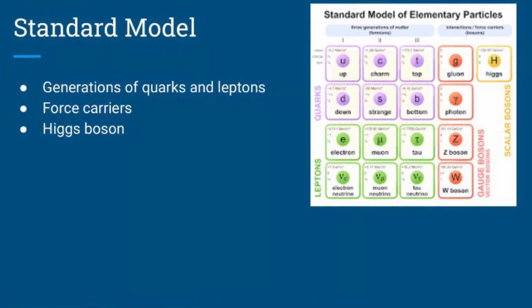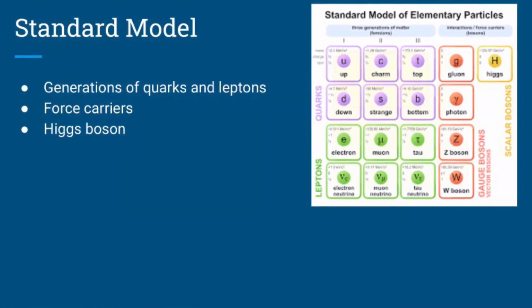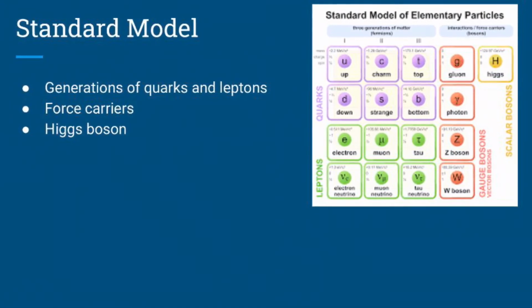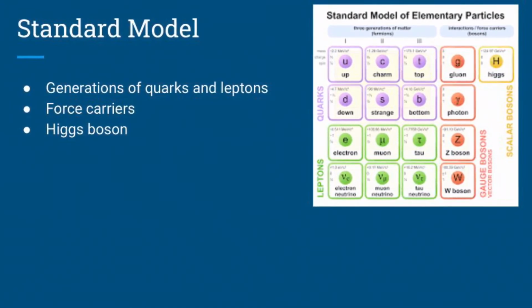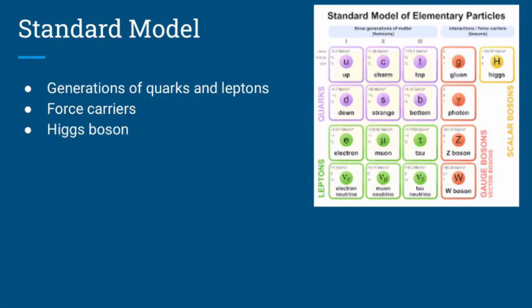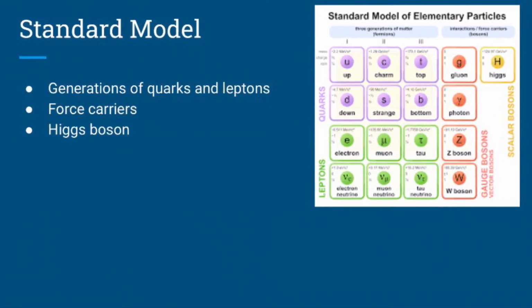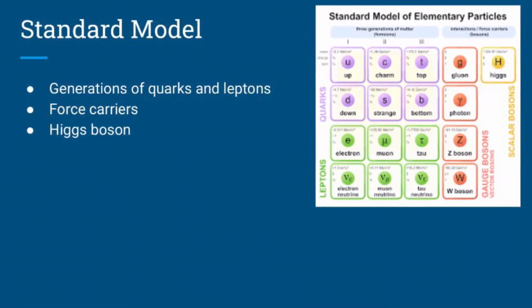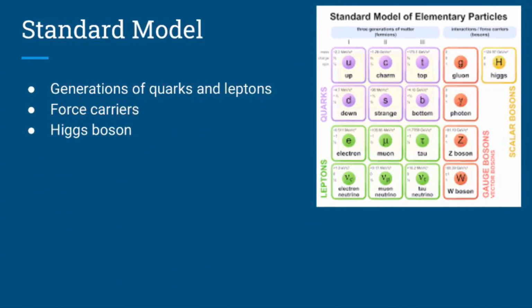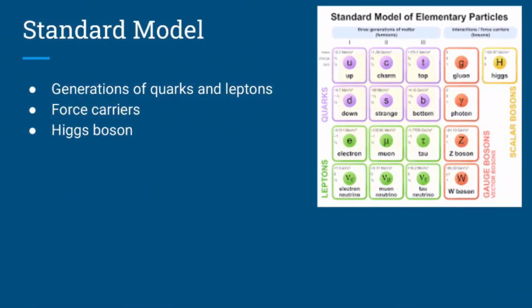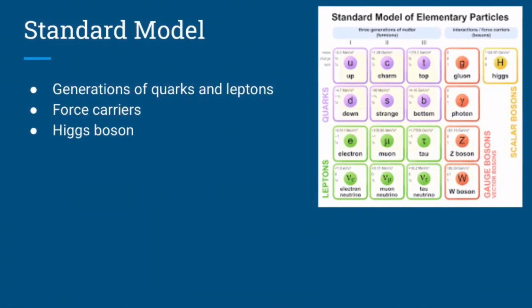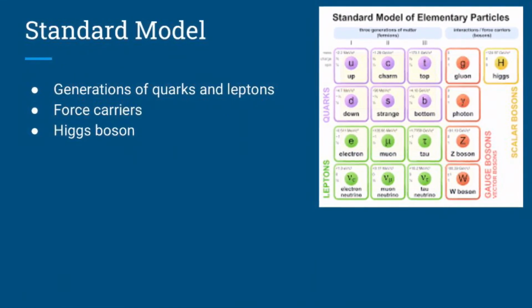For the quarks, in the first generation are the up and down quarks, in the second generation are the charm and strange quarks, and in the third generation are the top and bottom quarks. For the leptons, in the first generation are the electron and the electron neutrino, in the second generation is the muon and the muon neutrino, and in the third generation is the tau and the tau neutrino.